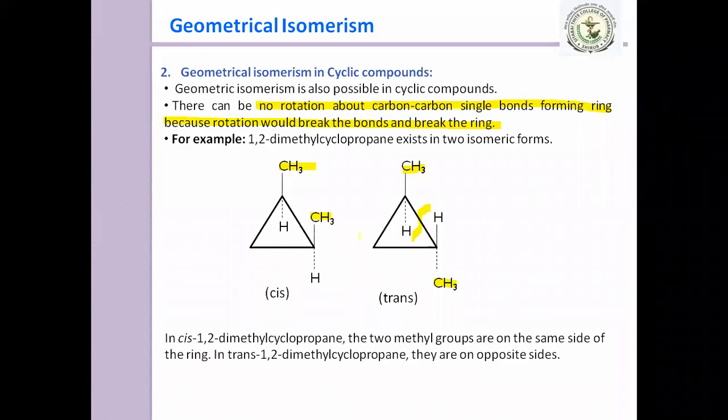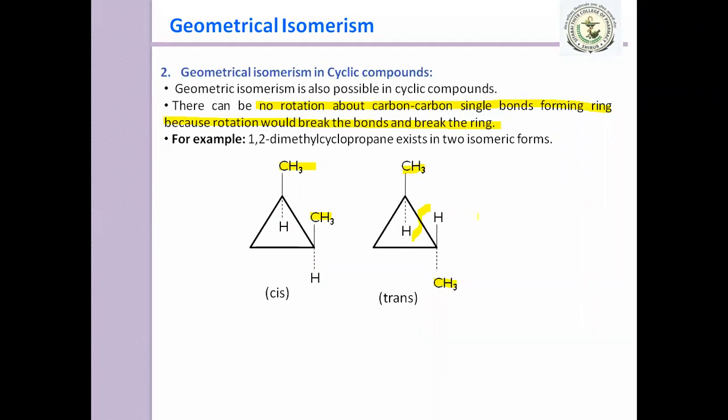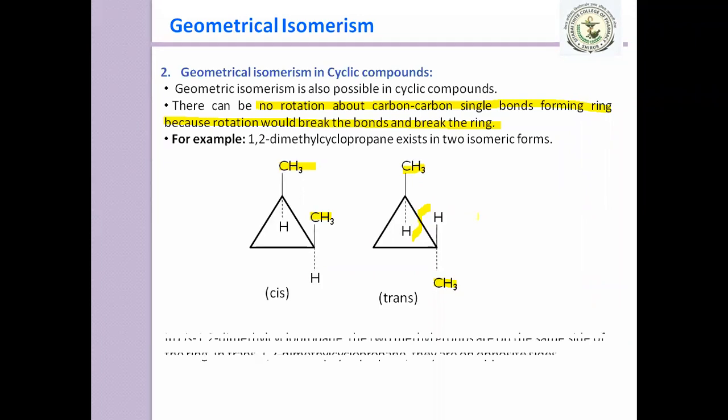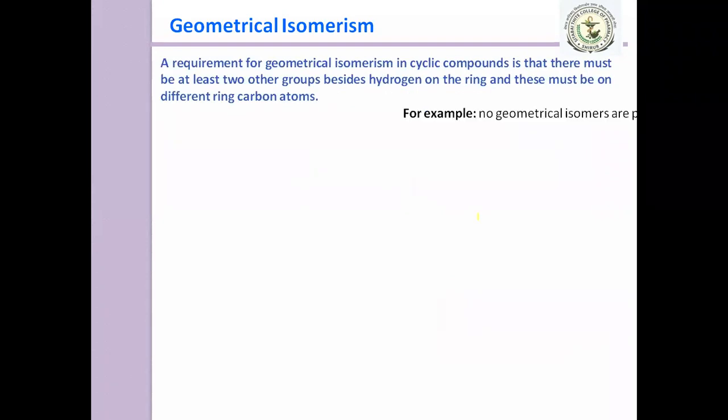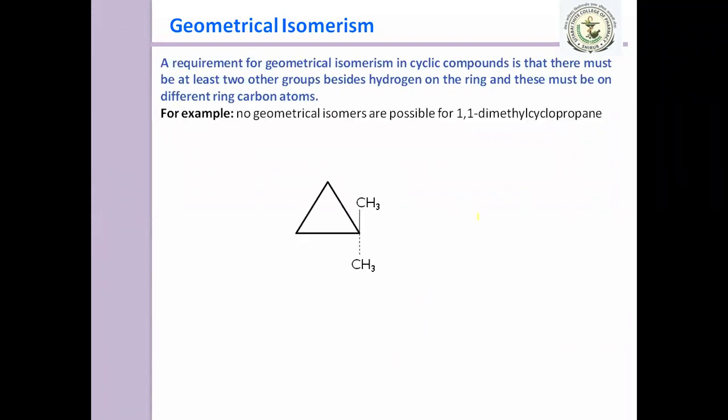Let me go back here. What is the case here? To this carbon atom a methyl and a hydrogen are attached, so two different groups. Here also methyl and hydrogen, two different groups, are attached to this carbon atom, and therefore geometrical isomerism is possible for 1,2-dimethyl cyclopropane. But in the other case there are no different groups.